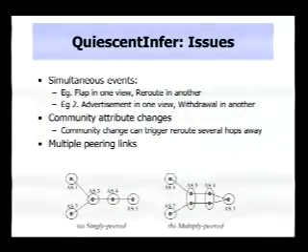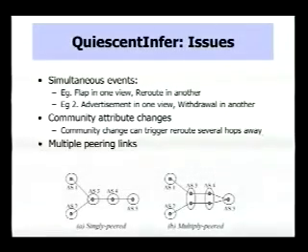For example, if you observe a flap in one view and a reroute in another, or if you observe an advertisement in one view and at the same time a withdrawal of the same prefix in another view. To our knowledge, there's no single event that could have taken place that could have caused both these observations to be made. So in practice, when running our algorithm and we detect that simultaneous events occurred, we turn off all rules that assume that only a single event occurred.